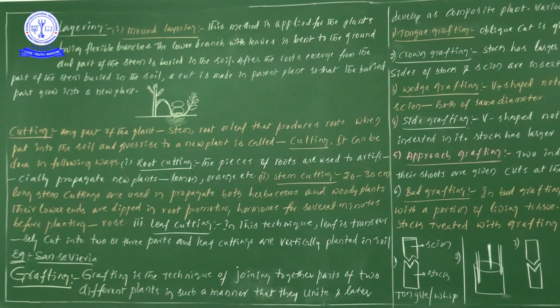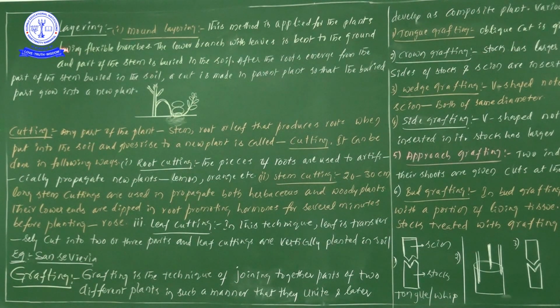In this video, we are now discussing propagation, or vegetative propagation, in plants, specifically artificial methods. In the previous video, I gave information regarding layering. We have seen different types of layering: tip layering, serpentine layering, trench layering, simple layering, and air layering, or the Gutti method. In layering, one more method is there.